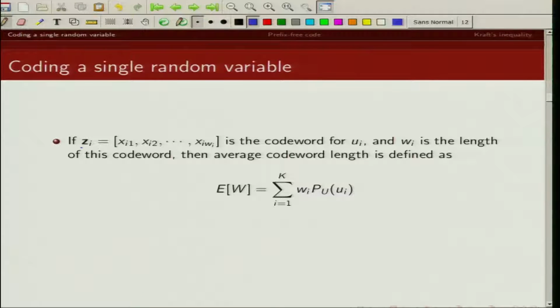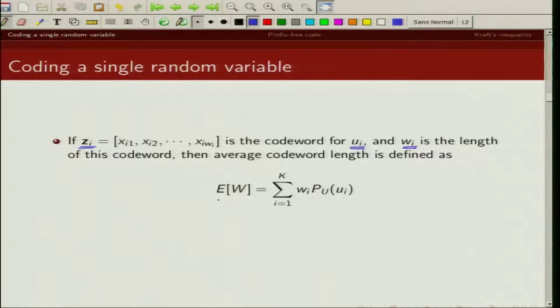Now let us assume that Zi is the code word corresponding to the source Ui, and let us denote by Wi the length of this code word. So Zi is Xi1, Xi2 up to XiWi. So Wi is the length of this code word Zi, which is the code word corresponding to Ui.